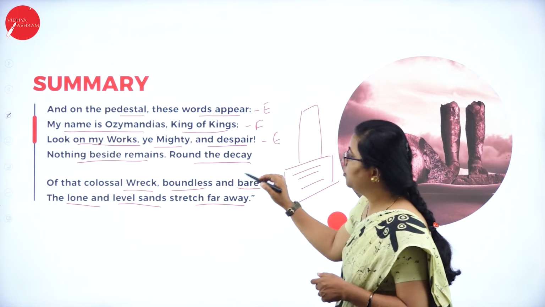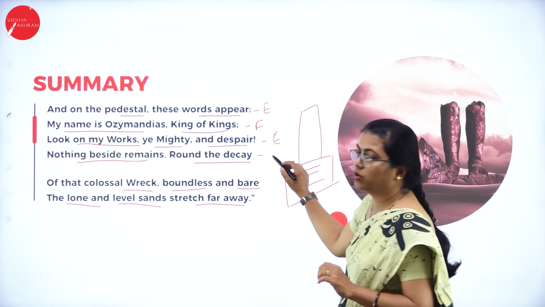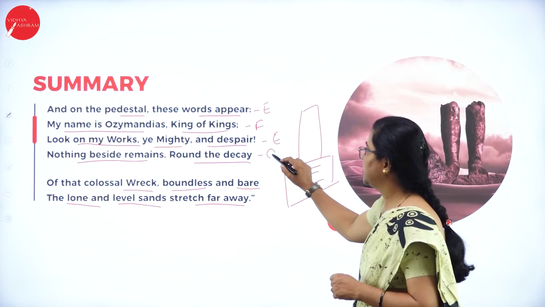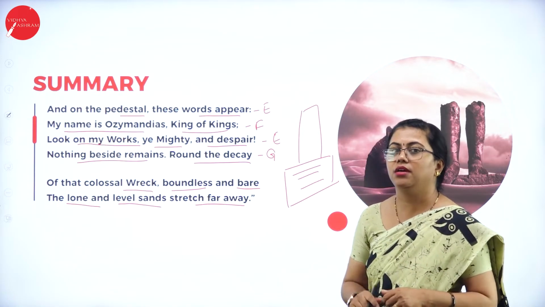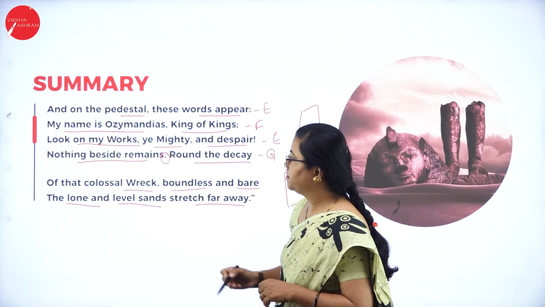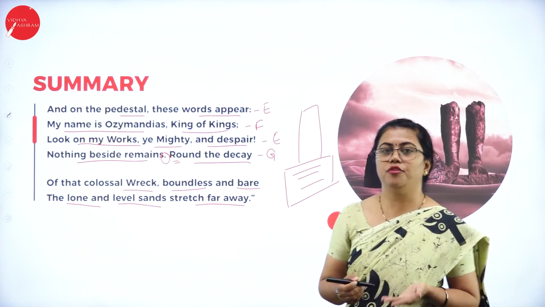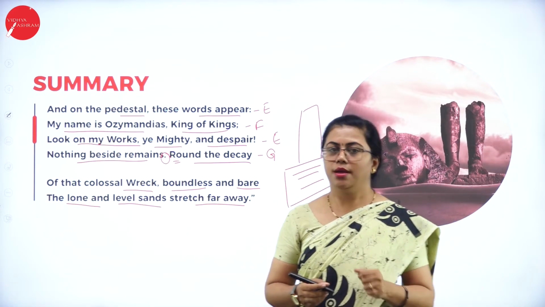But let me just tell you, since it is enjambment, we will not worry too much about the rhyming words. So this is different. We cannot mark the rhyme scheme for this. Here you can see the sentence ends here, and somewhere it starts in between. So this is also a type of literary device that is used by the poet.